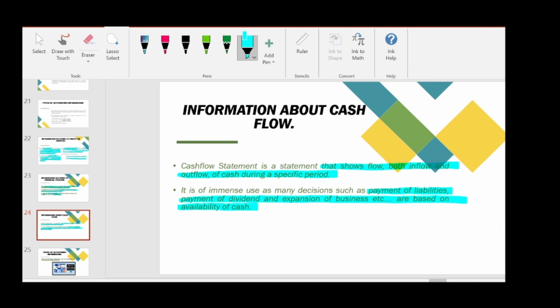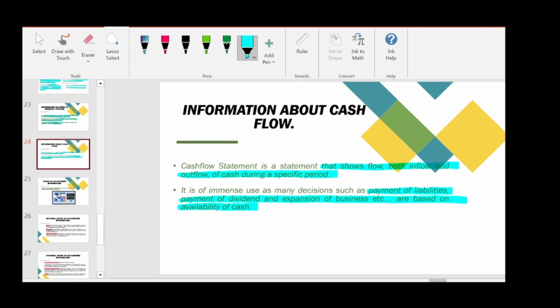And at last with the availability of cash we can make certain decisions like payment of liabilities, for example, payment to be made to creditors, that is our liability. Payment to bank, that is our liability. And payment of dividends, if our company has shares and we need to pay dividends to the shareholders, so that is payment of dividends. And expansion of business is to grow our business operations. So all these are decided based on availability of cash. So this is our third information. So yes guys, I hope this topic is clear for you.